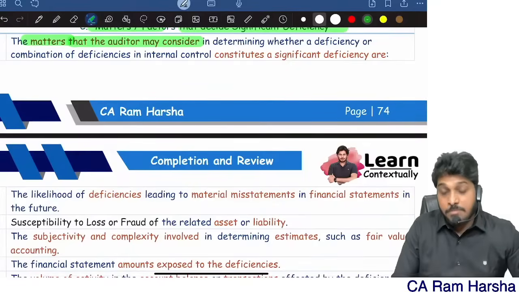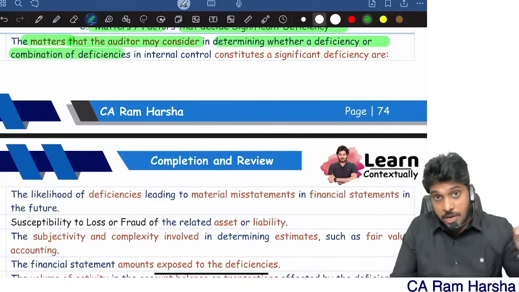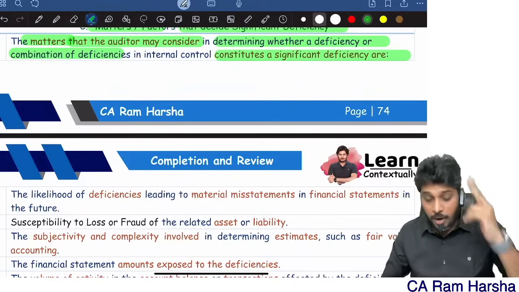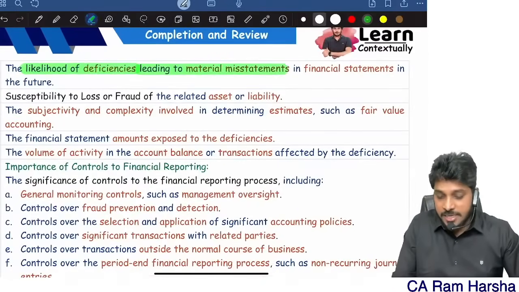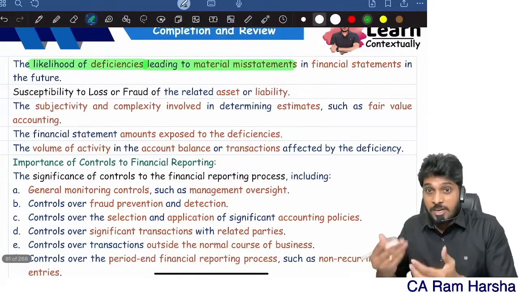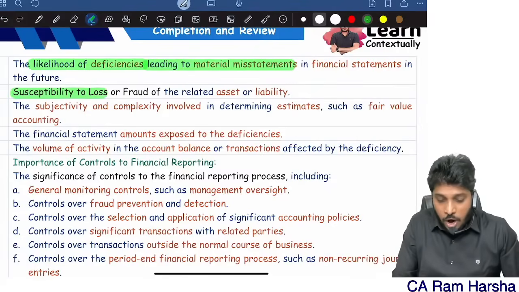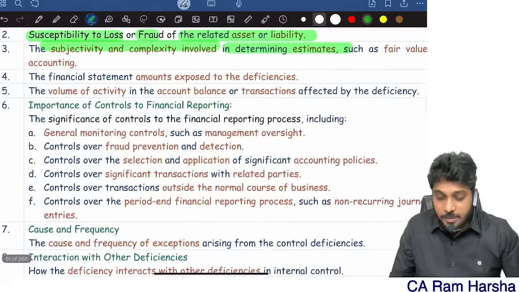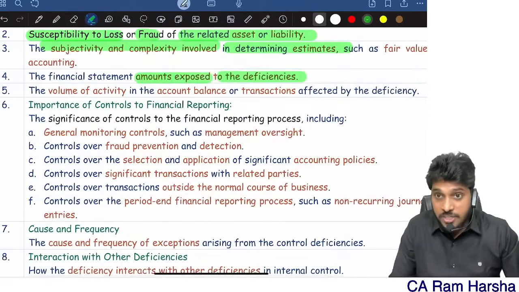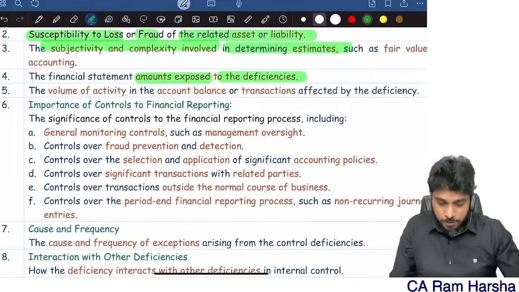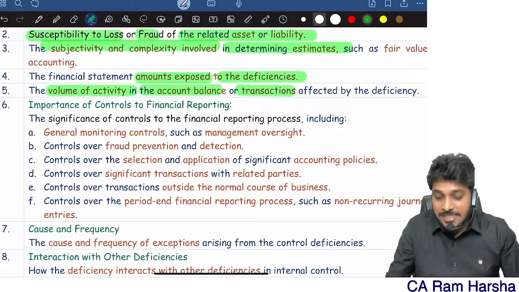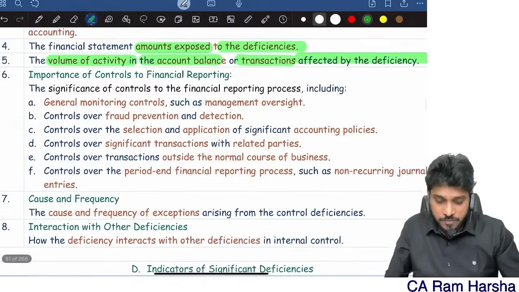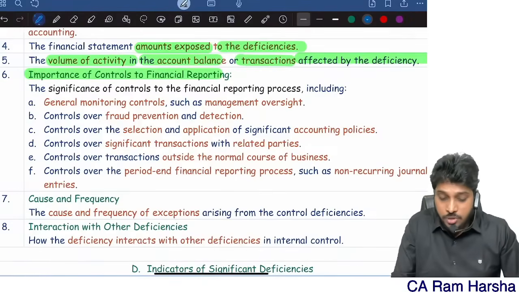Now, how do you decide whether a deficiency, or a combination of deficiencies, is significant or not? First, the likelihood of deficiencies leading to misstatement: what is the possibility, what are the chances? Then the susceptibility to loss or fraud related to an asset or liability, and the subjectivity and complexity involved in determining accounting estimates. How much amount is exposed to the deficiency? What is the volume of activity in the account or transactions affected because of this deficiency? How much mistake might happen, and how many transactions are affected? And what is the importance of the controls to the financial reporting?